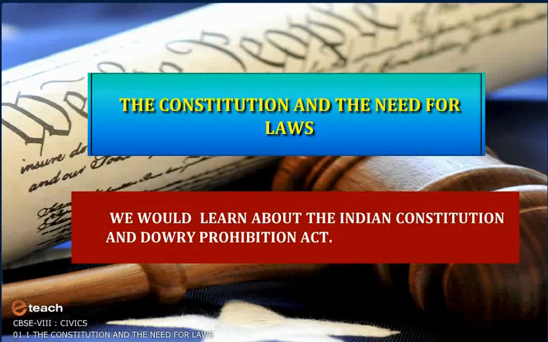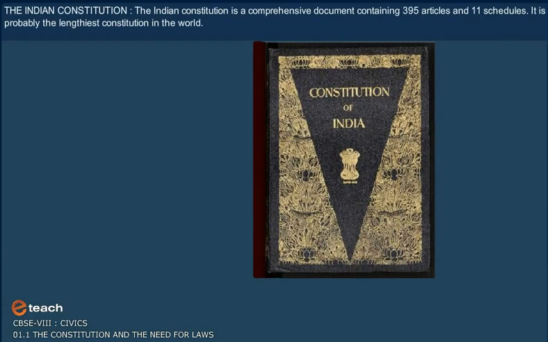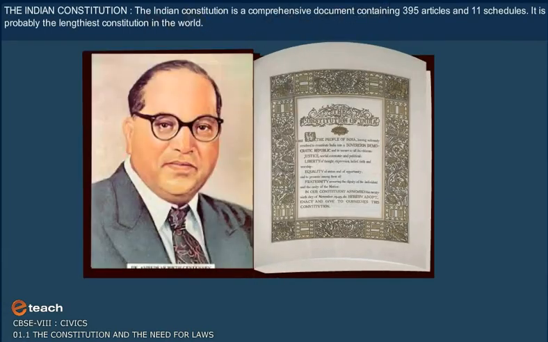In this topic, we would learn about the Indian Constitution and Dowry Prohibition Act. The Indian Constitution is a comprehensive document containing 395 articles and 11 schedules. It is probably the lengthiest constitution in the world.